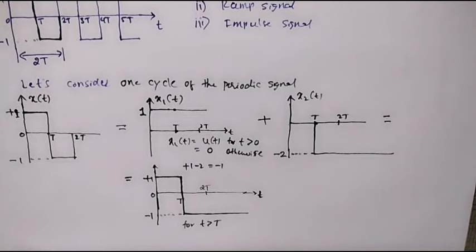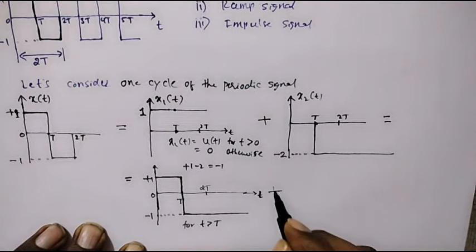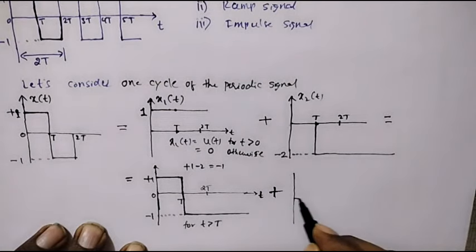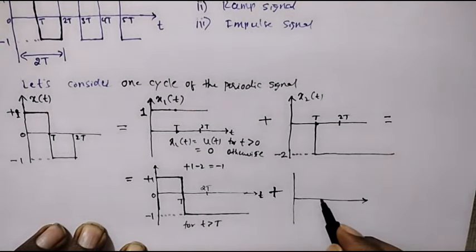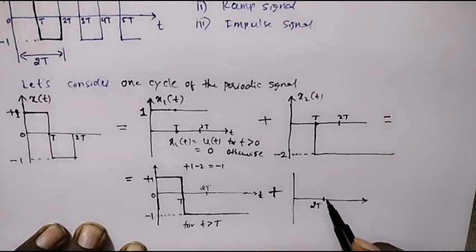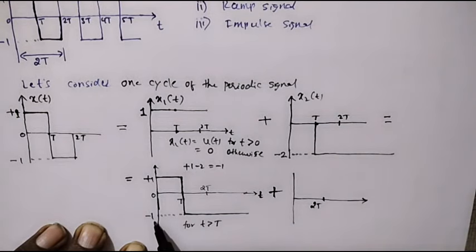So now I will add one more positive step signal to this signal at t equal to 2T to make this signal 0. To make it 0, I should add another positive step signal at t equal to 2T with magnitude +1, because +1 when we add with -1 it will become 0.